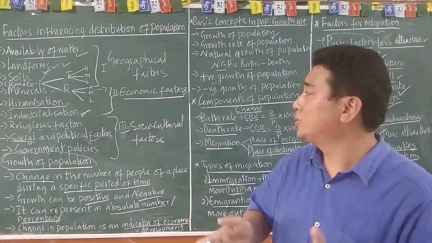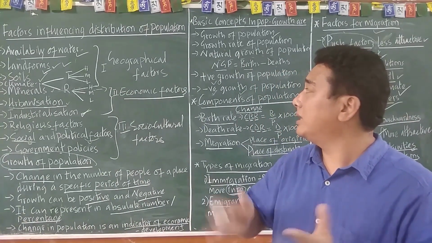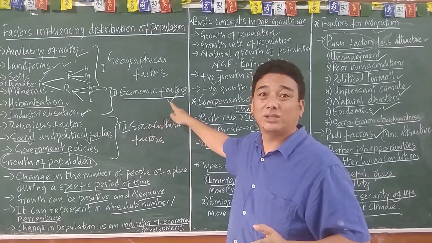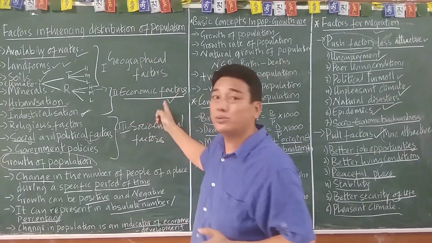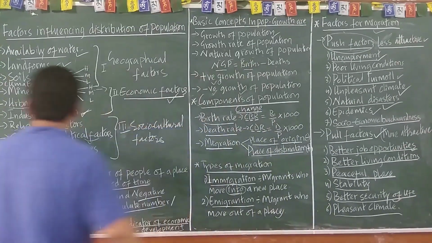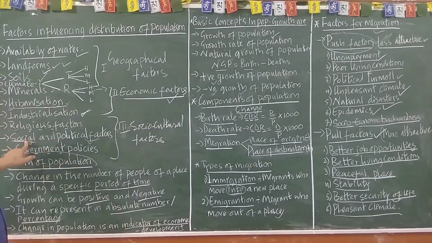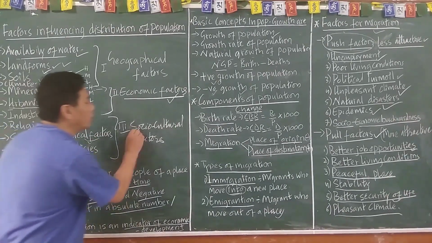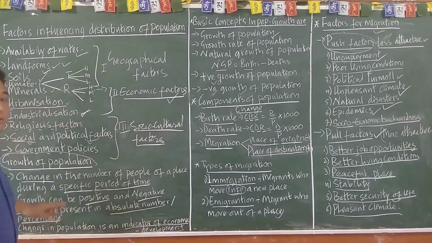They get some religious factors, right? Religious and social and political and civil, right? The government policy, social cultural factors, right?